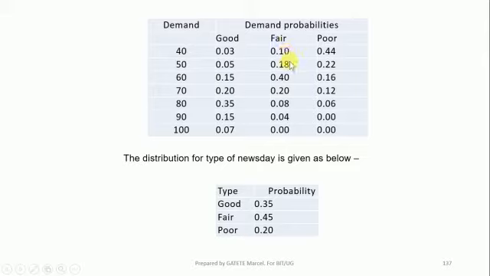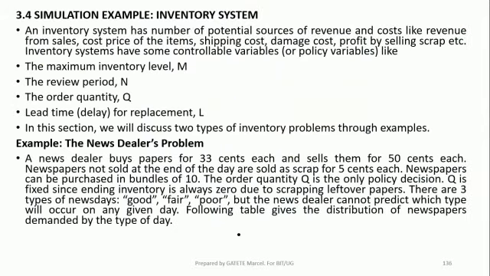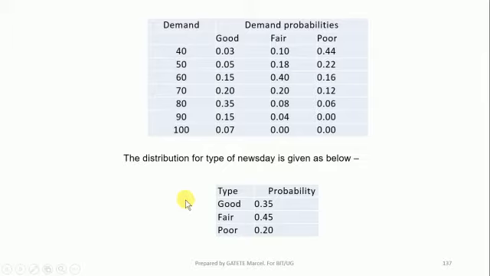The probability of having a fair day is this one, 0.10, when you have a demand of 40 newspapers. So this is the distribution of newspapers demanded by the type of the day. Here the distribution of type of news day is given as below.